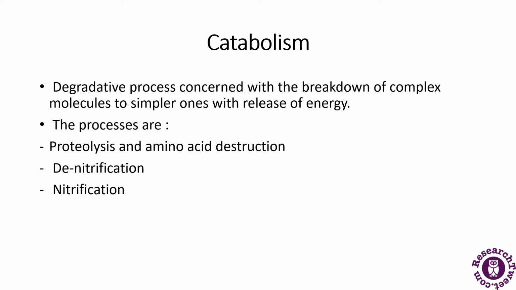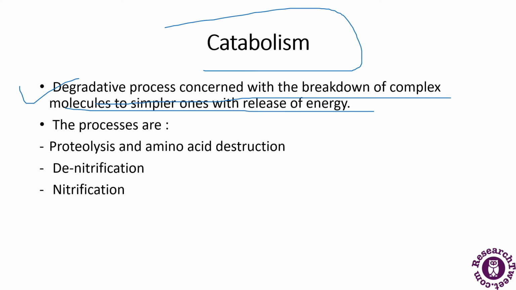Now first we will discuss catabolism. It is a degenerative process concerned with the breakdown of complex molecules to simpler ones with the release of energy. So in the first slide itself, there were two mechanisms shown, that is anabolism and catabolism.